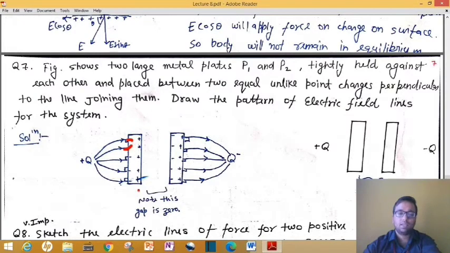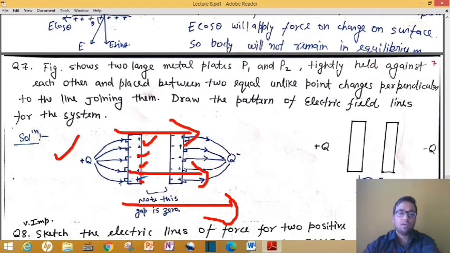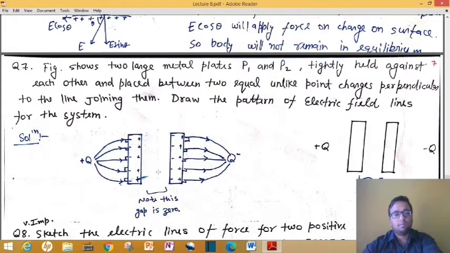Atoms are present inside this metal sheet, and if you extract an electron from that metal, some positive ion will be left. Like here, Na plus, sodium positive. If you extract an electron from sodium, an Na plus ion is left. Similarly, here you will get a Cu plus 2 ion, or suppose this metal is made of copper, then you will get a Cu plus ion. Suppose here we have an electric field due to this plus q charge, and positive charges always move in the direction of the electric field. That's why they all will gather on this particular side. This phenomenon is basically called induction.